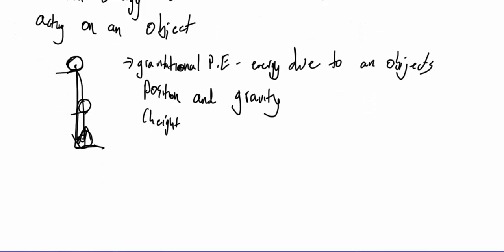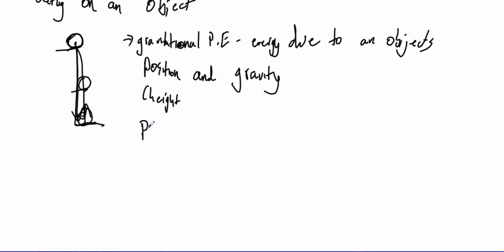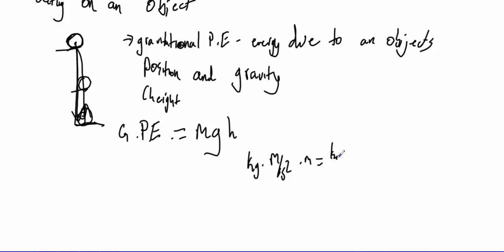And we can actually calculate gravitational potential energy. Gravitational potential energy is just given by mass times gravity, the acceleration due to gravity, times height. Now what we have then is kilograms times the acceleration, which is meters per second squared, times height, which is in meters, so that's still kilogram meters squared per second squared, and that's still a joule.